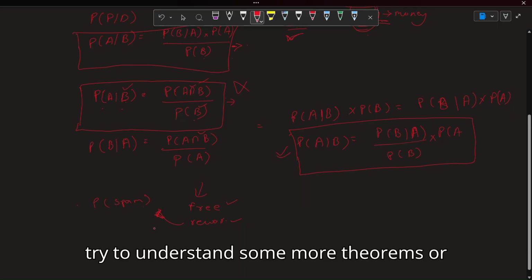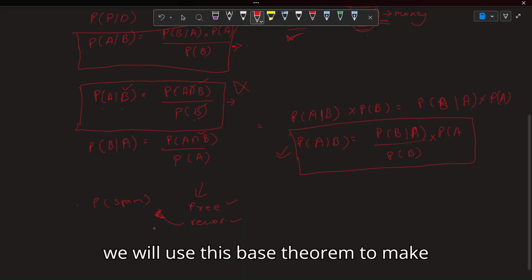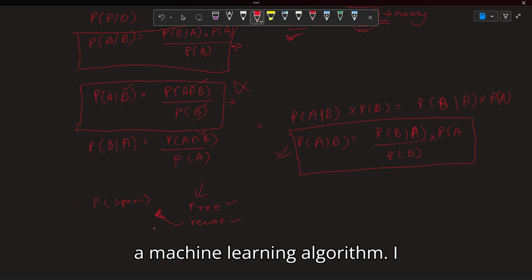Now, in the next video, we will try to understand some more theorems, or we will use this Bayes theorem to make a machine learning algorithm.